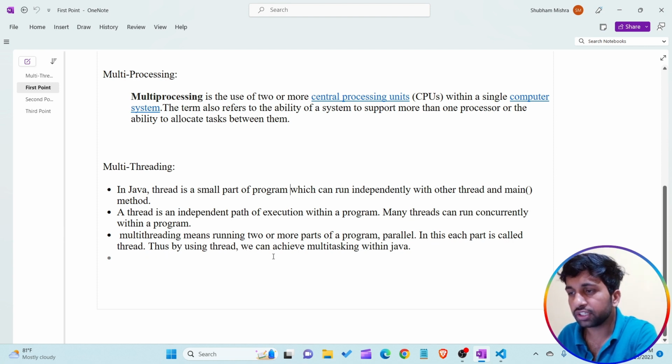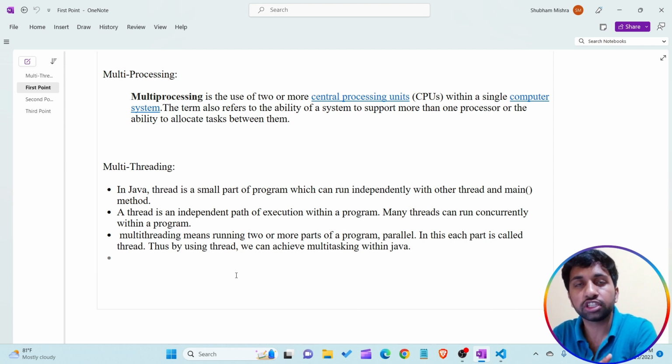Thus, by using thread, we can achieve multi-threading, or multitasking, within Java. The concept of multi-threading is a little bit different. When I'm talking about multi-processing, I'm talking about the whole system. In my whole computer system, I'm using multiple different tasks. I open my VLC media player for listening to music, my second application, PowerPoint, for creating slides, and my browser for searching with a search engine. So I'm using different applications for doing operations. This is known as multi-processing.